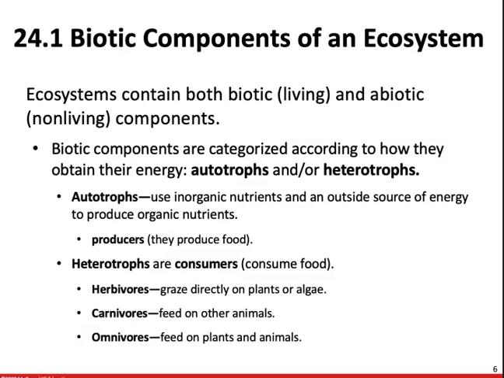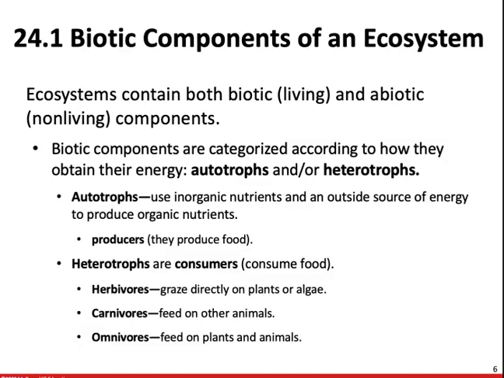Autotrophs are going to use inorganic nutrients and an outside source of energy to help produce organic nutrients. So therefore, they are going to be called producers, meaning that they produce food. A great example of this would be algae. Algae carry on photosynthesis in freshwater and marine habitats. Green plants are going to be the dominant photosynthesizers on land. So autotrophs make their own food.